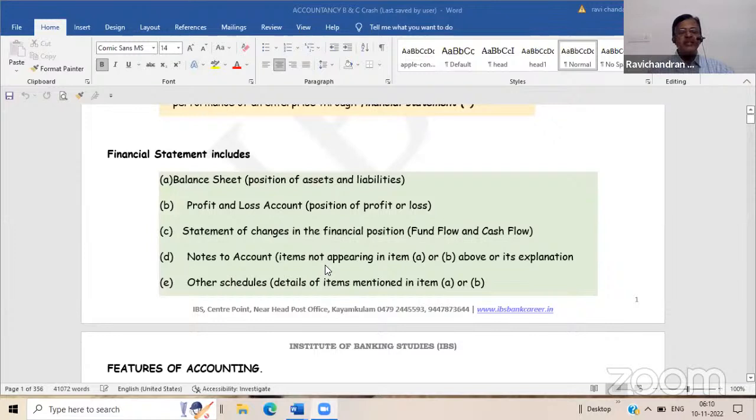Wherever some explanation is needed, it will be given under notes to accounts, and wherever it is essential, other schedules are also added to it. So when you talk about financial statements, the first thing which has to come to your mind is the balance sheet. Balance sheet means position of assets and liabilities. Profit and loss account means position of profit or loss. And of course, the fund flow and cash flow statements also denote certain financial position.